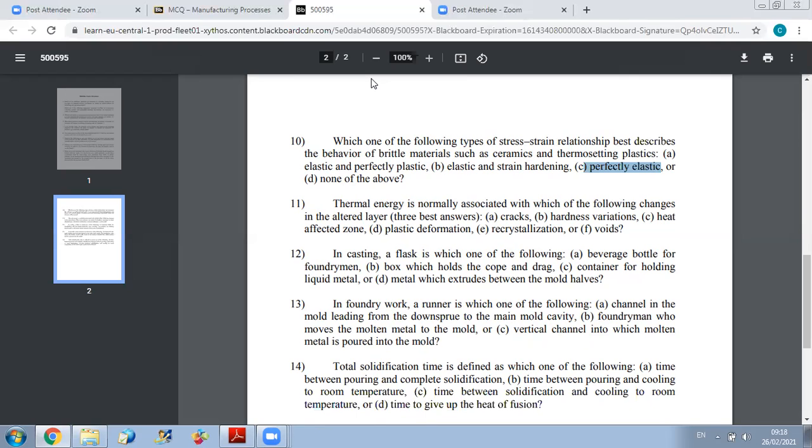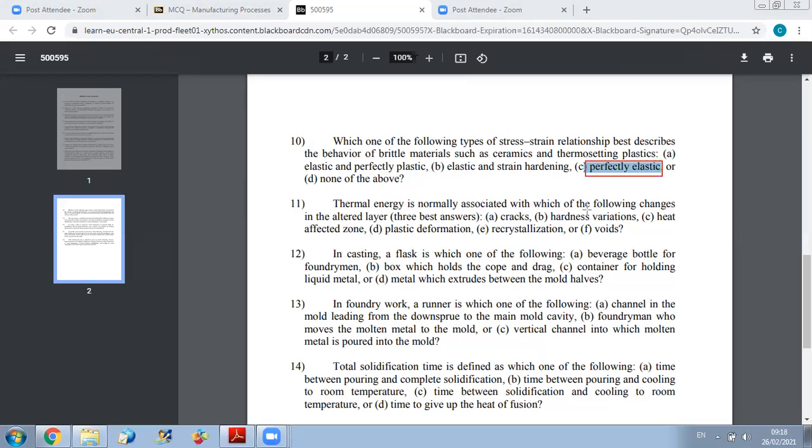These types of materials will not yield. So the answer is perfectly plastic. Sorry, perfectly elastic. Now, question 11. Thermal energy is normally associated with which one of the following changes in the altered layer? We have seen that we can have changes in the altered layer and we can have changes in the surface. For example, here cracks is a change for the surface, not for the sublayer.